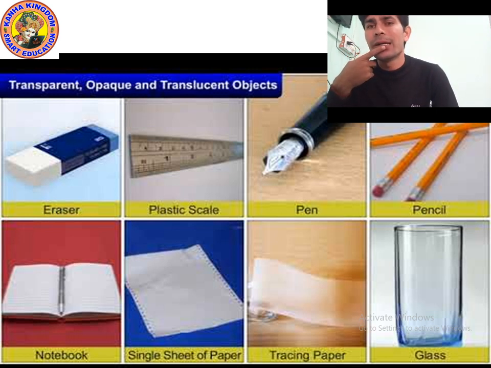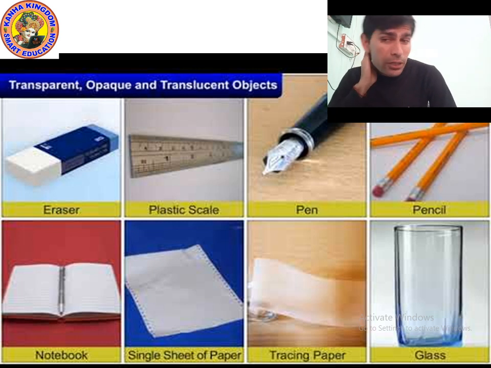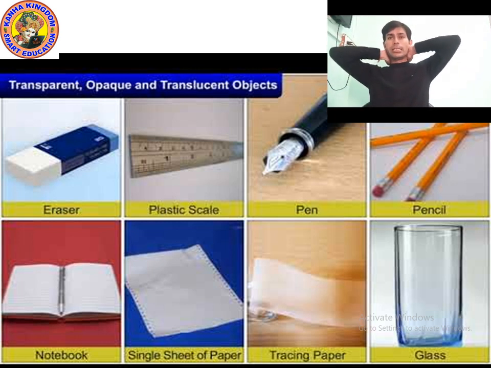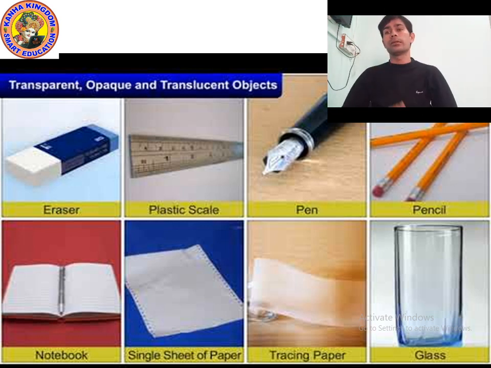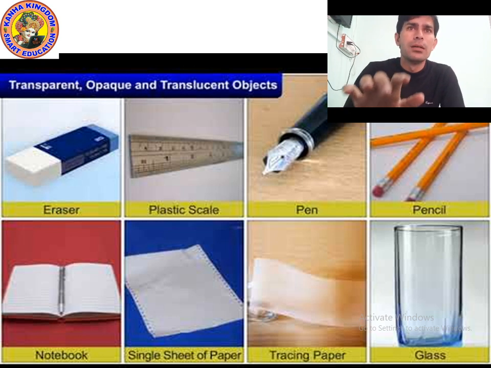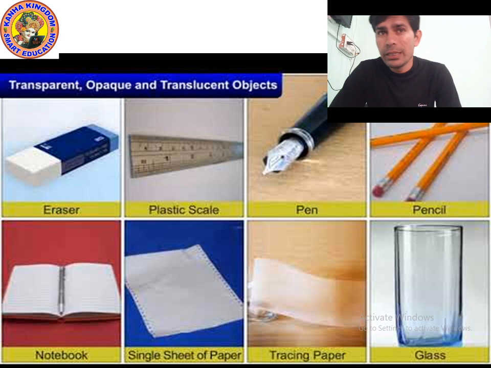And we know what an opaque object is. What is the definition of an opaque object? An object which does not allow passage to light is called an opaque object. Yes, we know. Now let's look at the next picture.